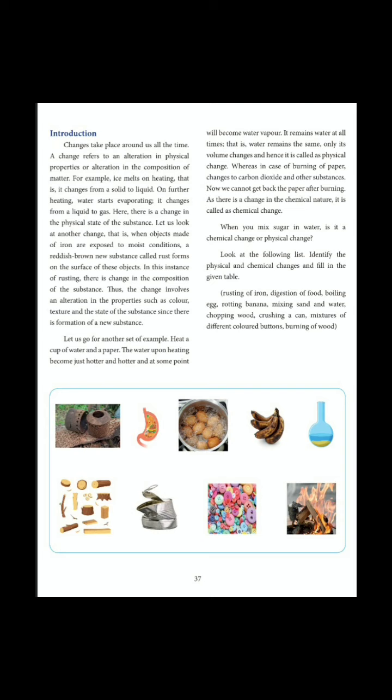Let us look at another change. When objects made of iron are exposed to moist conditions, a reddish brown new substance called rust forms on the surface of these objects. In this instance of rusting, there is a change in the composition of the substance. Thus, the change involves an alteration in properties such as color and texture, and the state of the substance changes since there is formation of a new substance. This kind of change is a chemical change.